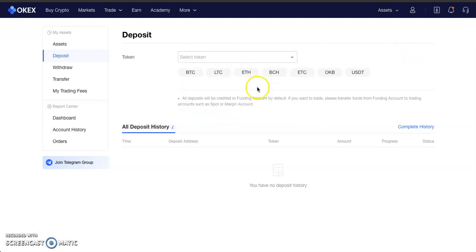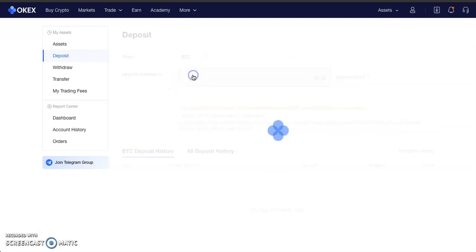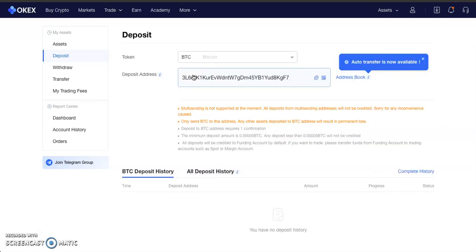And of course, the interface will be different for mobile. So let's go with Bitcoin. What we want to do is fund our wallet so we can start trading. So this is your wallet. You can either copy this and send the Bitcoin to that address, or you can use the QR code. You scan that with your mobile phone or your mobile wallet, and then you send the money right there.